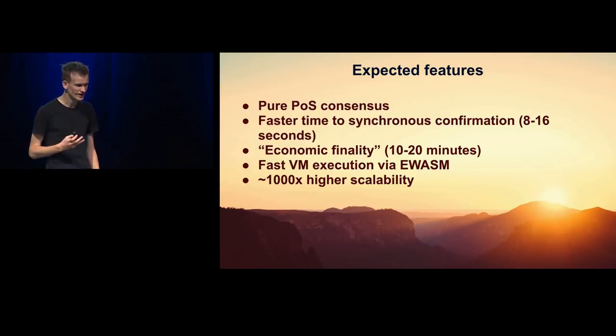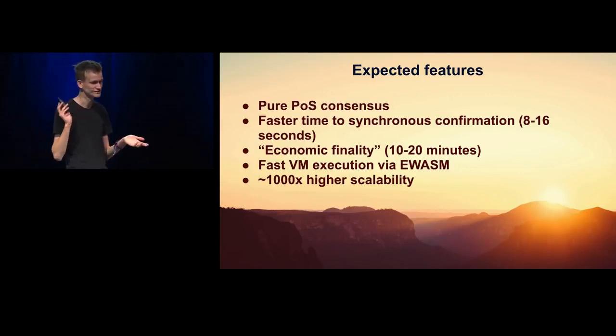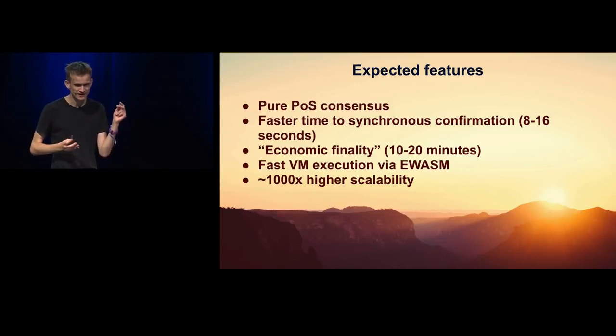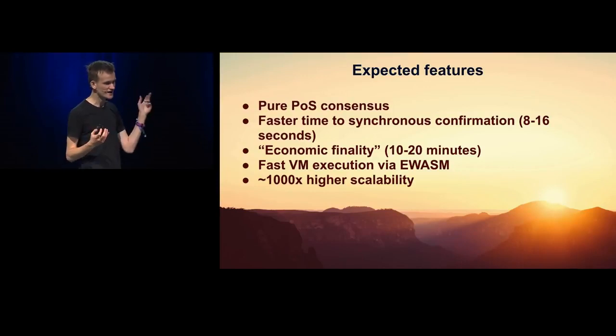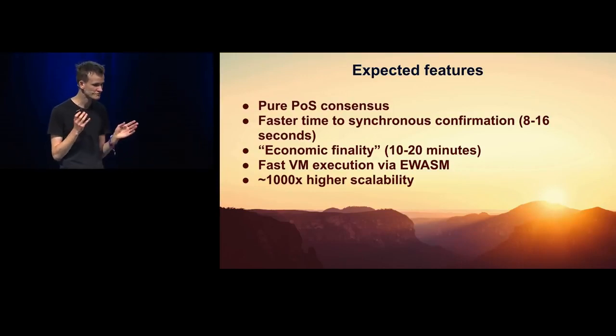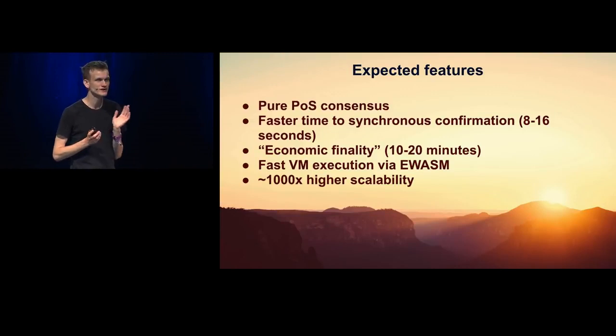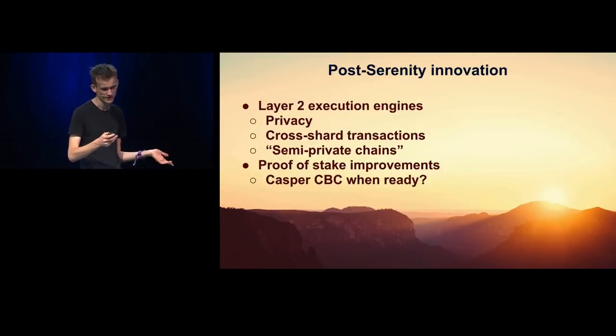So under a synchronous model, you should be able to treat one block as being close to final. Economic finality and safety under asynchrony comes after 10 to 20 minutes, and fast virtual machine execution via EWASM, and hopefully 1,000 times higher scalability, we will see.